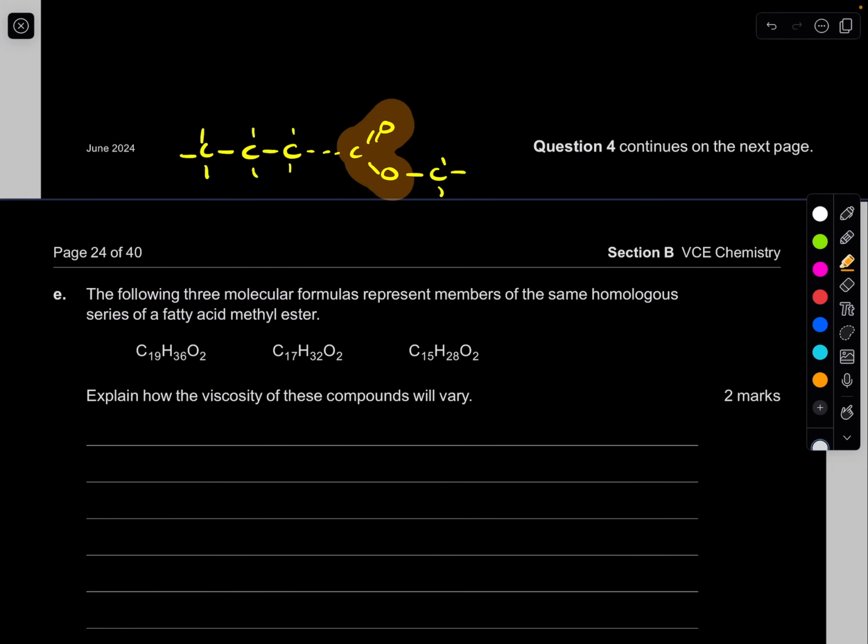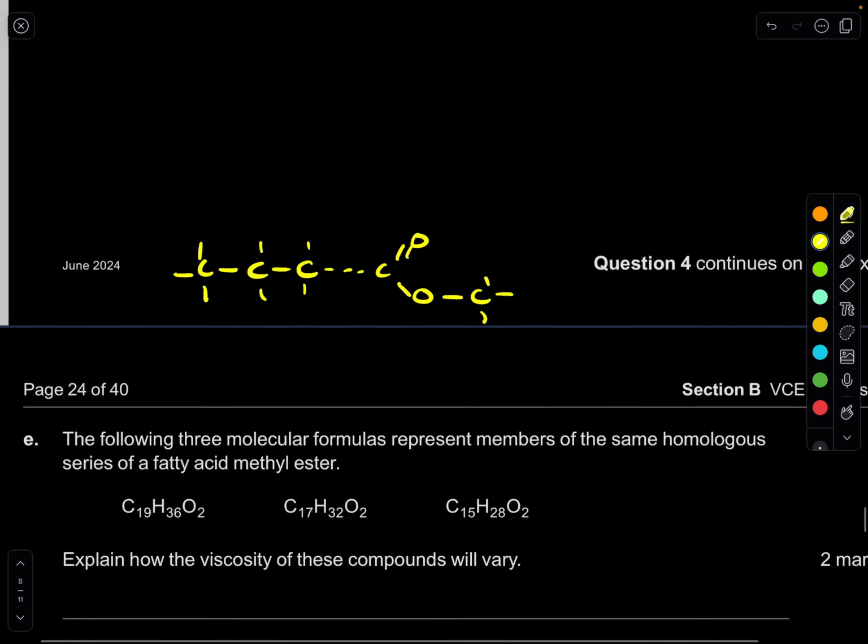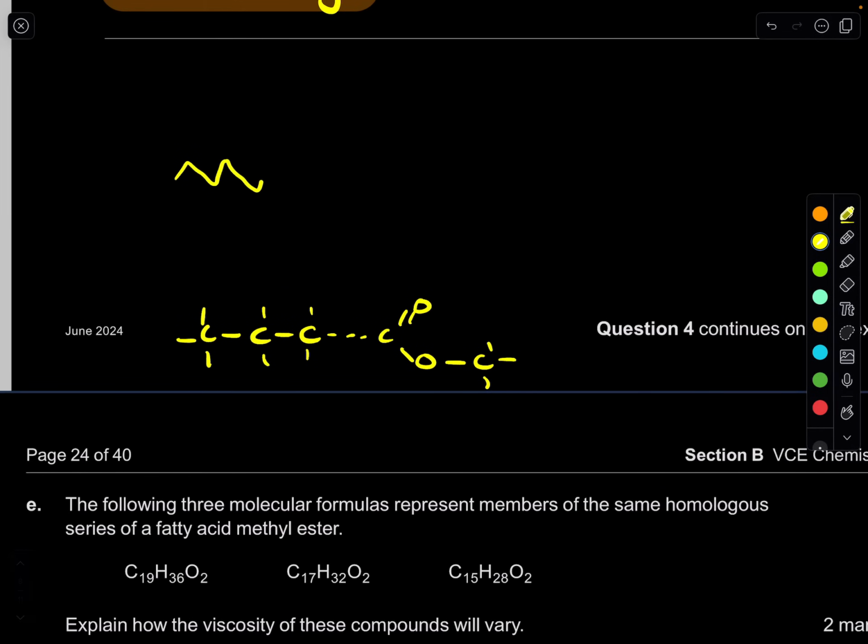But before we even do that, we need to be careful. This is where they kind of trick you. If there are double bonds in these molecules, the viscosity decreases by a large amount. This is because there are kinks. Let me explain. If you have a nice straight fatty acid methyl ester, but then there's a kink, a double bond, can you see how it won't be able to pack together as well?